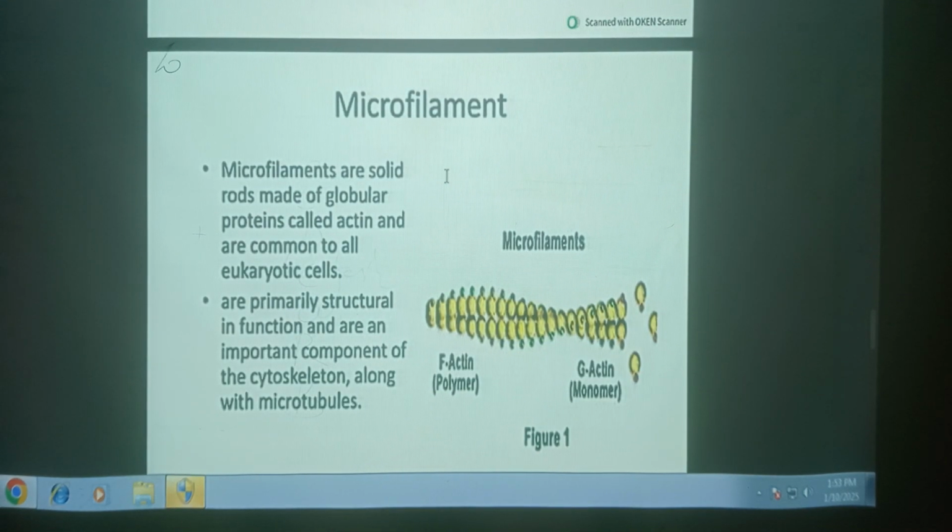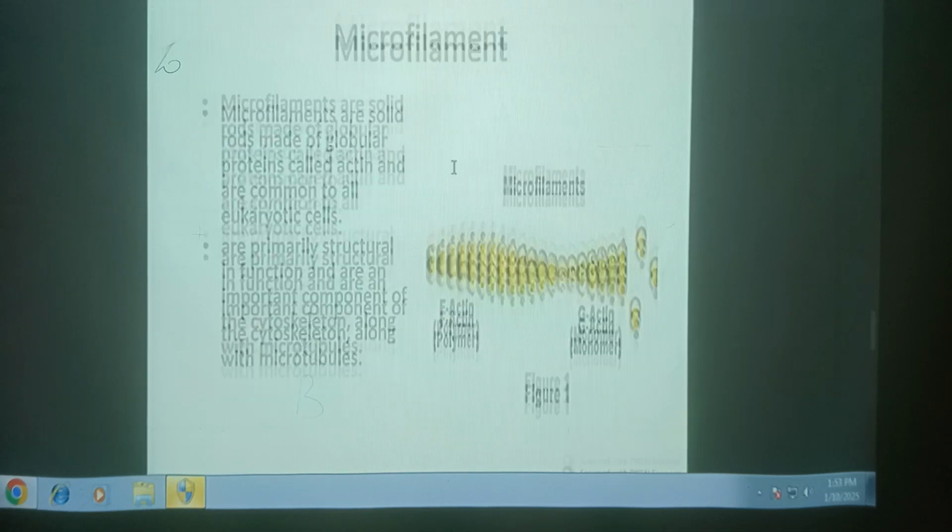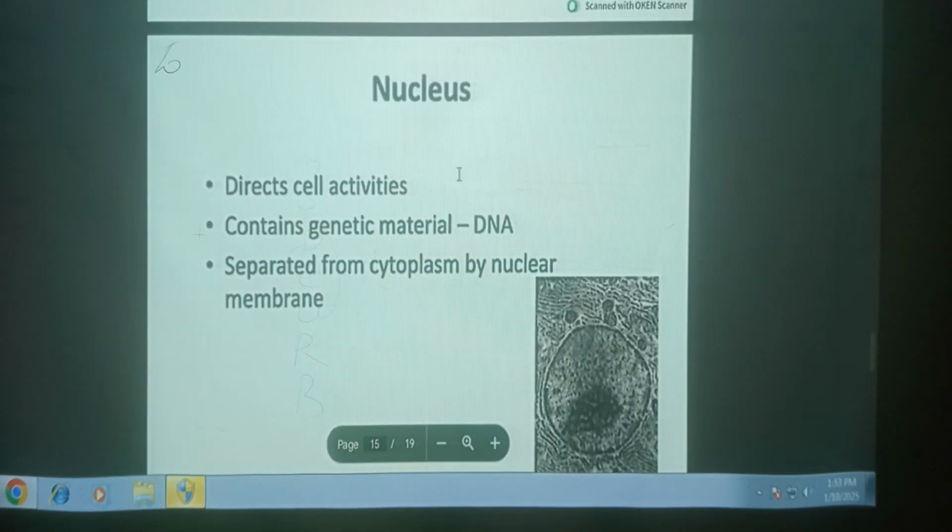Microfilaments are also important. And the nucleus. The nucleus was first observed by Robert Brown. Generally, the nucleus is round and situated in the center of the cell.